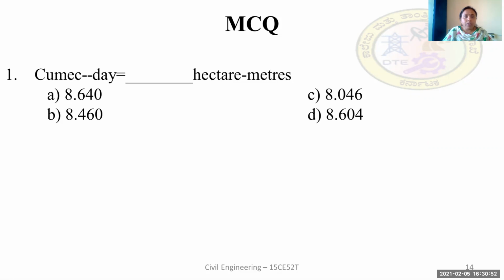The options given are A 8.640, B 8.460, C 8.046, D 8.604. As we already know from the formula we have obtained, it is 8.640. The answer here is 8.640.